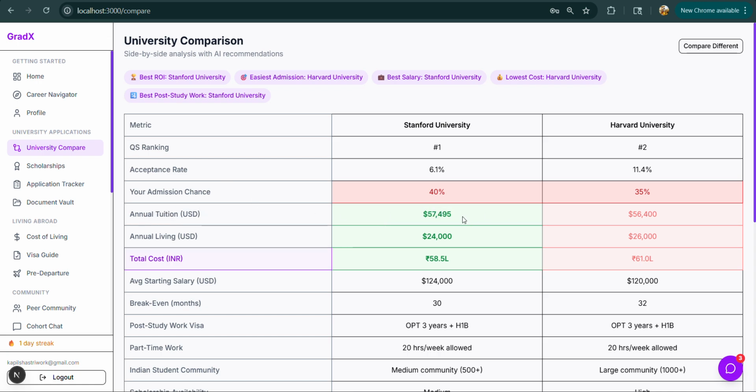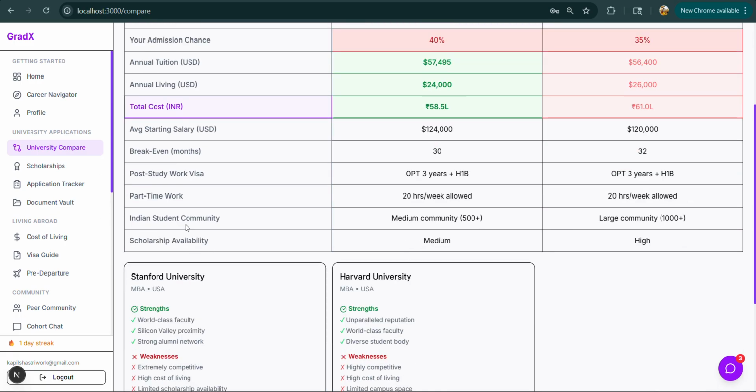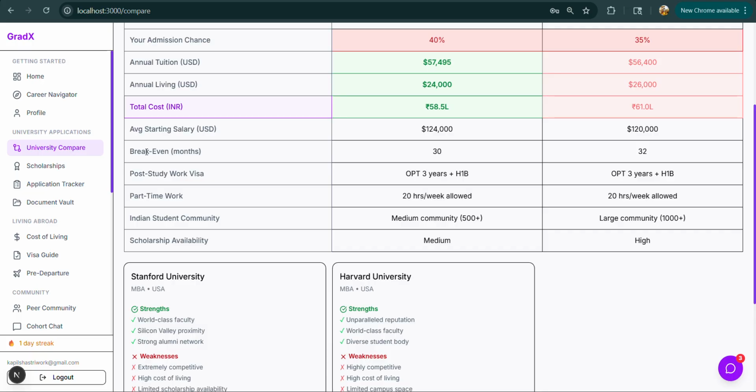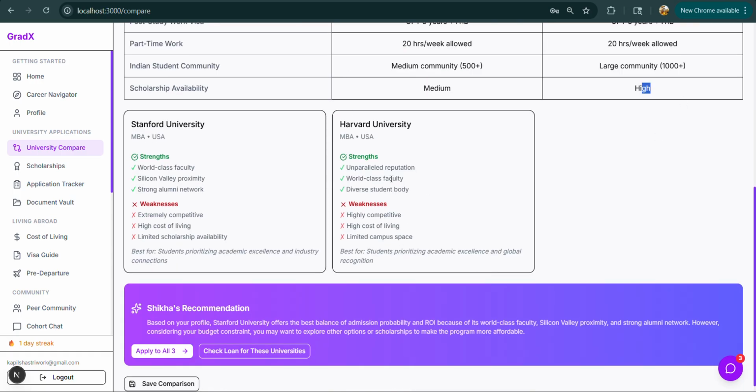Annual tuition fee here is 57,000, sorry, it is 56, and it also came with the annual living cost. The average salary from both universities upon MBA will be this, and break even month. So what is break even month and what are these other criteria? I'll walk you through this. Part-time work allowance and everything, and scholarship availability. So here medium and here higher.